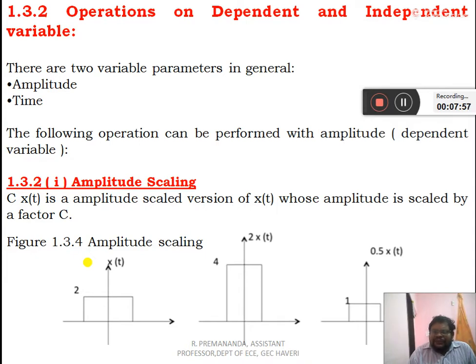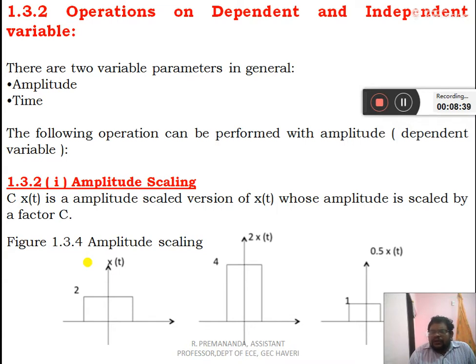Firstly, amplitude scaling. You have been given x(t). C times x(t) is an amplitude scaled version of x(t), whose amplitude is scaled by a factor of capital C. See the first diagram, x(t). Now it's 2 times x(t). The scaling factor is 2, which means the amplitude of x(t) is multiplied by 2 to achieve the new signal as shown in figure B. That is, the amplitude is 4.